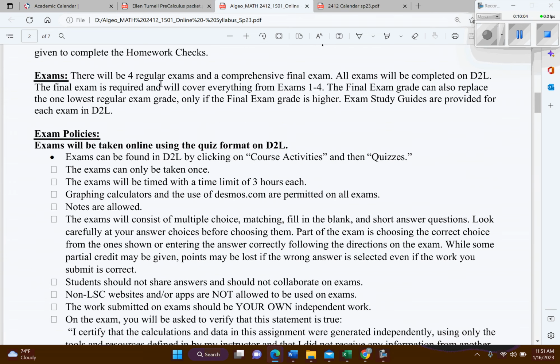Okay, exams. There will be four regular exams, and then at the end, we'll have a comprehensive final. So all the exams will actually be done in D2L. Also, it's very similar to the homework checks. So as long as you do those and get comfortable with how to input your answers and all that, you shouldn't have any problems.